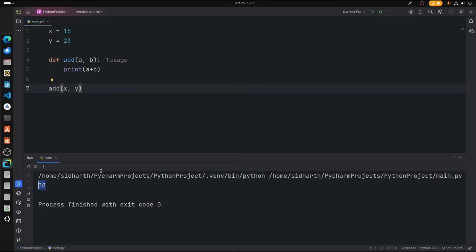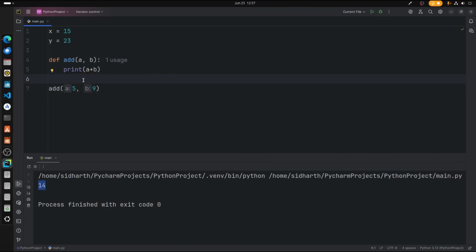There we go, we got the answer. Right, so this is how it works. And not only that, while calling the functions, we can also input the values directly. Let's input a direct value, say 5, 9. In that case, we can see it automatically adds the parameters, denoting the parameters. So a is 5 and b is equal to 9. When you run this, we get 14 because the values get replaced by these variables.